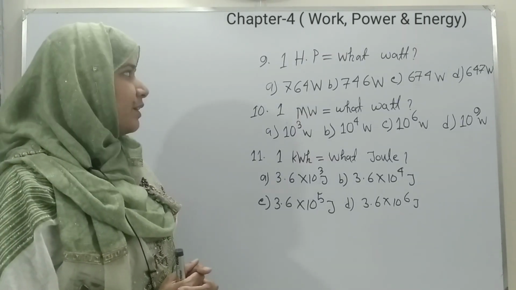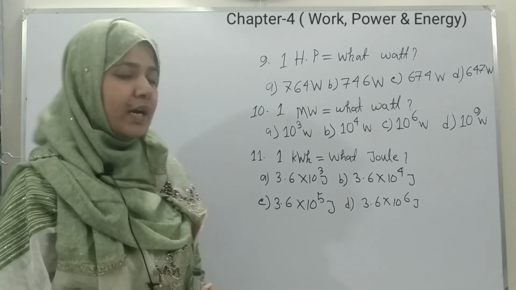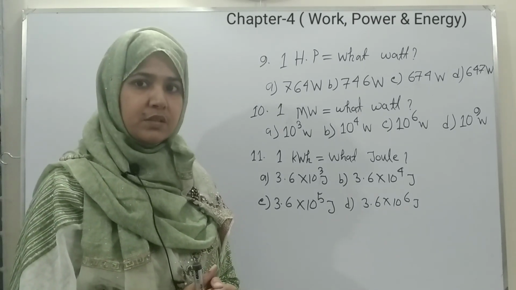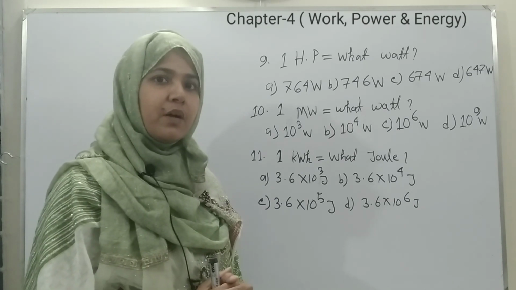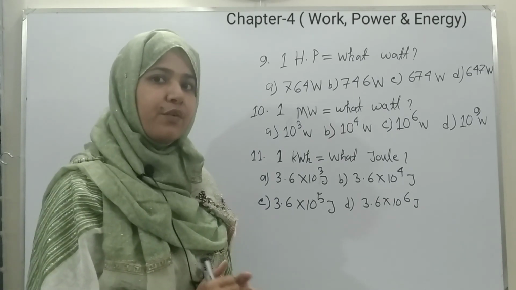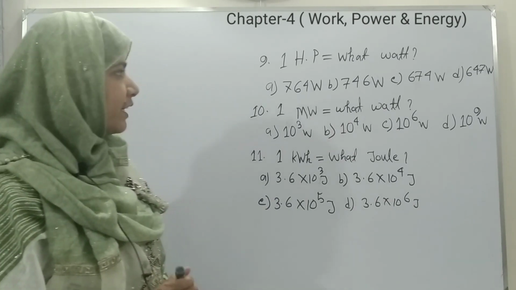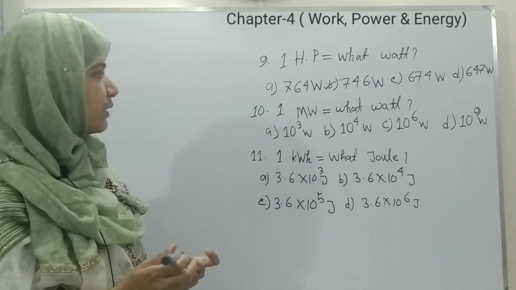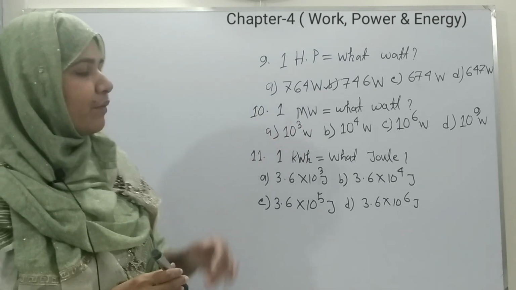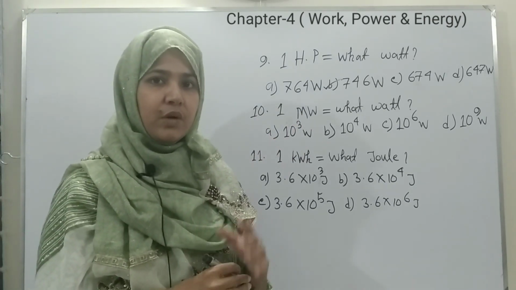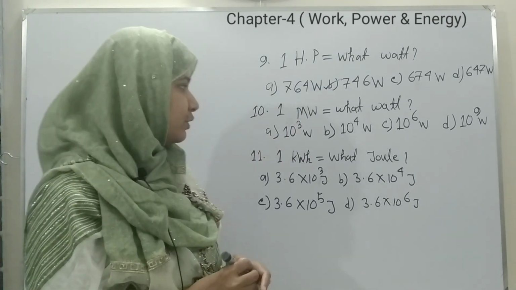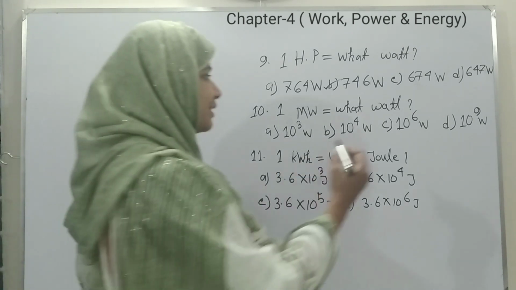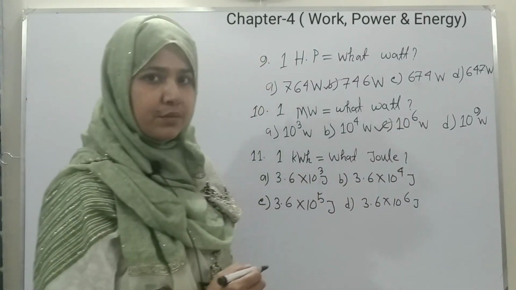Our next question is, 1 horsepower equals to what watt? It's a normal knowledge based question. You know that 1 horsepower equals to 746 watt. So our right option is option B. Next one is, 1 megawatt equals to what watt? 1 megawatt means 10 to the power 6 watt. So option C is the correct one.